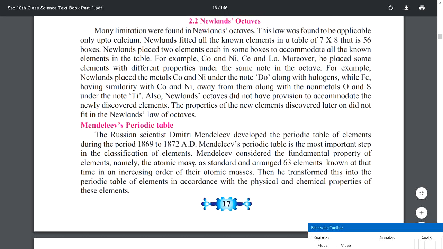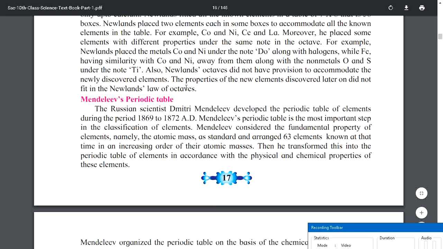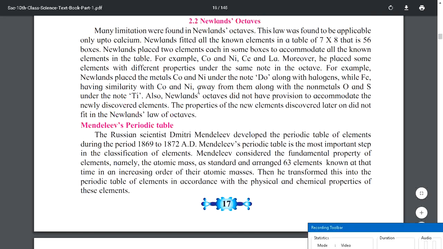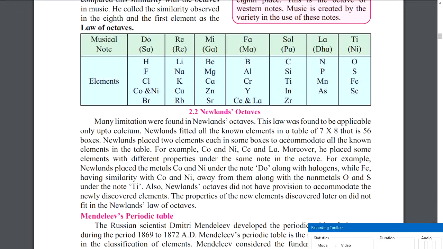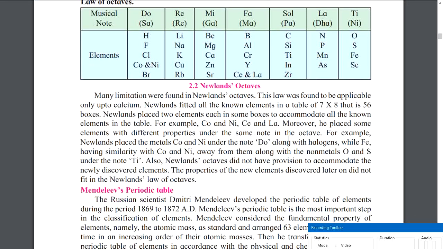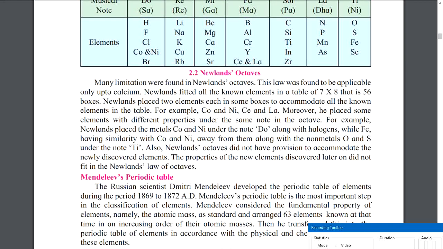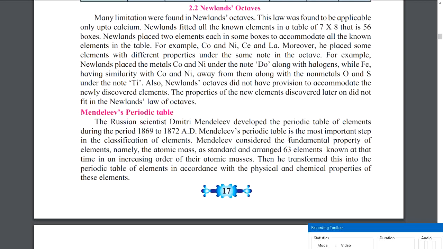So yeah, now let us read about this. The properties of new elements discovered later on did not fit in Newland's law of octaves. So he created a law and built it, and he found it interesting till calcium. After calcium, the rules were not followed, and the new elements found in nature were not able to fit in Newland's law of octaves. Okay.